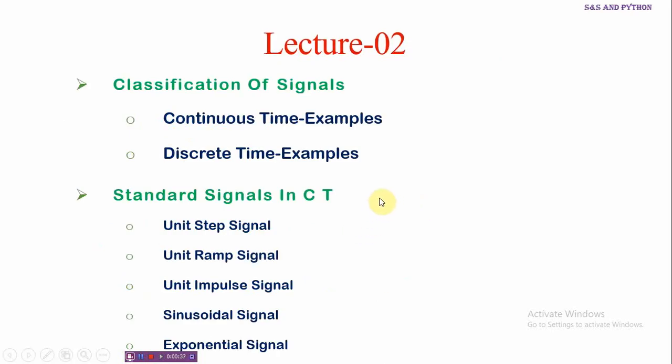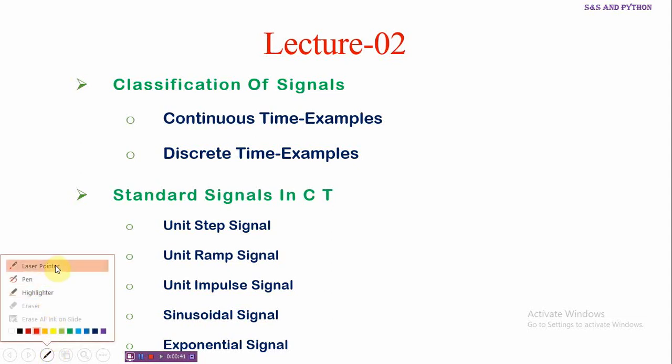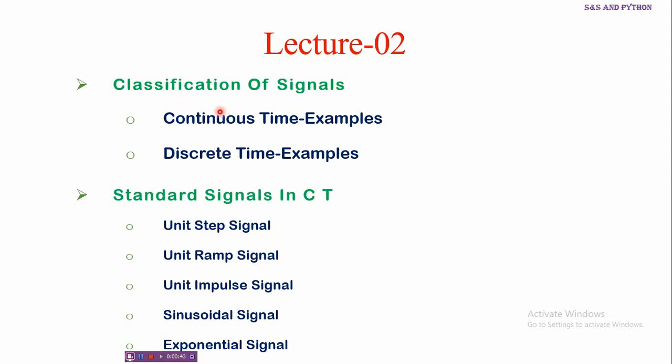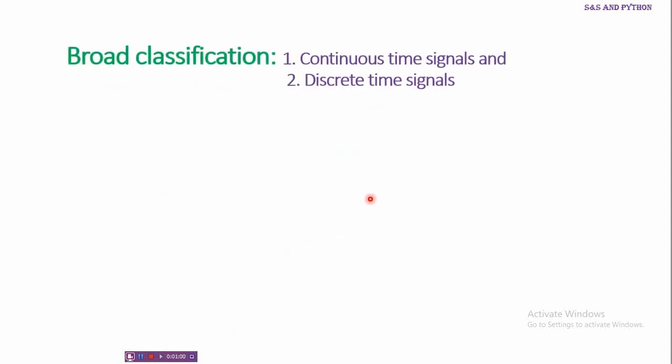In this lecture, I am going to cover classification of signals as continuous and discrete time with examples, and then some standard signals in the continuous time domain like unit step signal, unit ramp, unit impulse, sinusoidal and exponential signals. Signals are broadly classified into continuous time signals and discrete time signals.